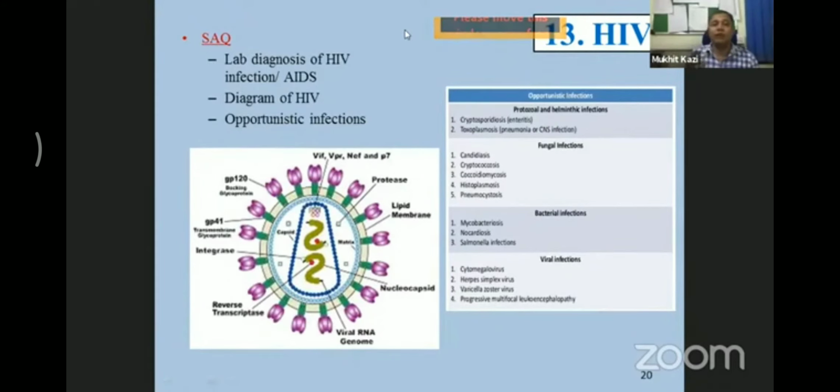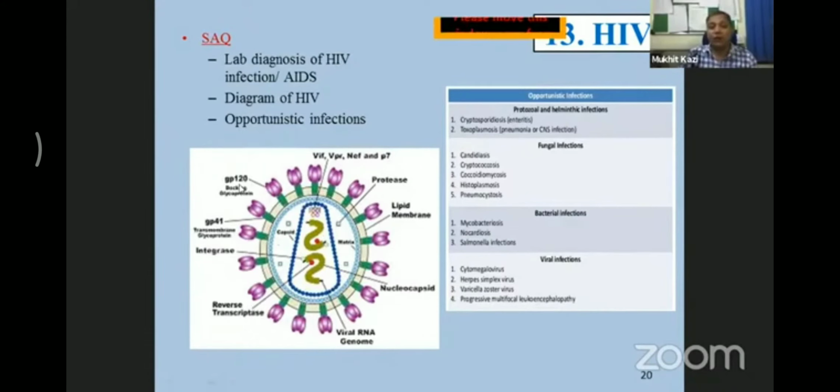The first one is very important, that is laboratory diagnosis of HIV. If you go through the Anand Narayan textbook, you will find lots of tests prescribed for the laboratory diagnosis of HIV. You need to mention each and every test, and you will get full marks. And then of course, like hepatitis, they can also ask you for the diagram of the human immunodeficiency virus.